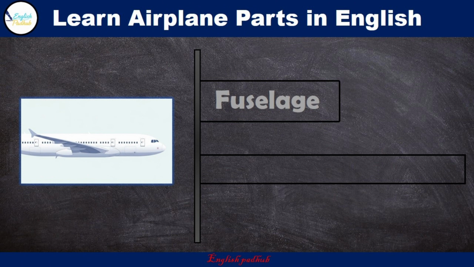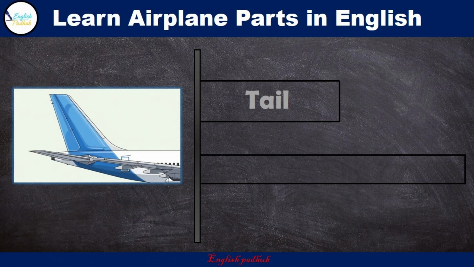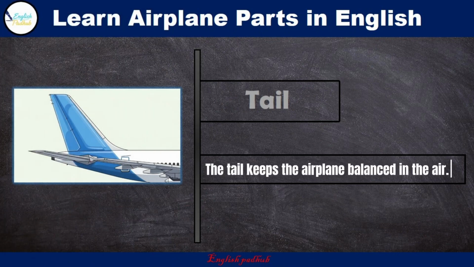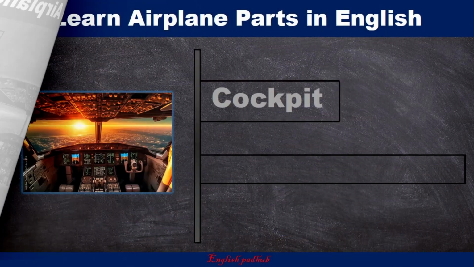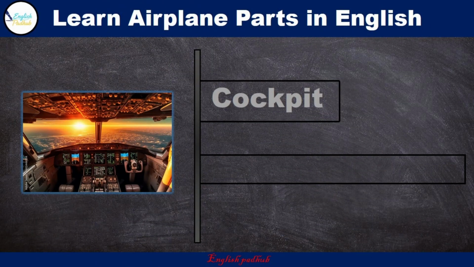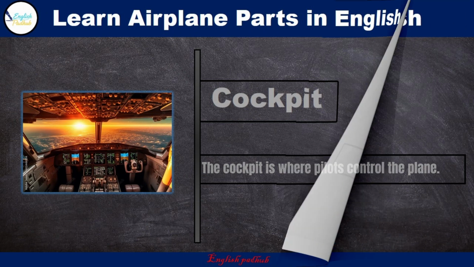Fuselage. The fuselage is the main body where passengers sit. Tail. The tail keeps the airplane balanced in the air. Cockpit. The cockpit is where pilots control the plane.